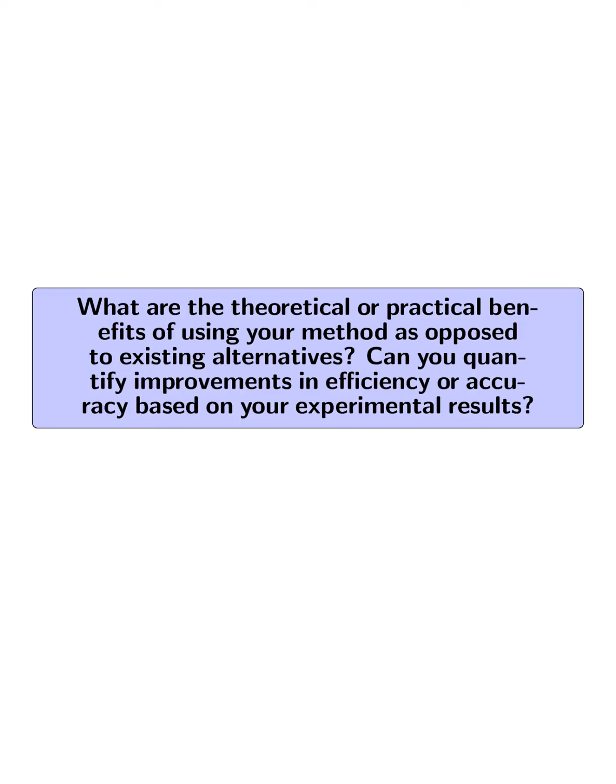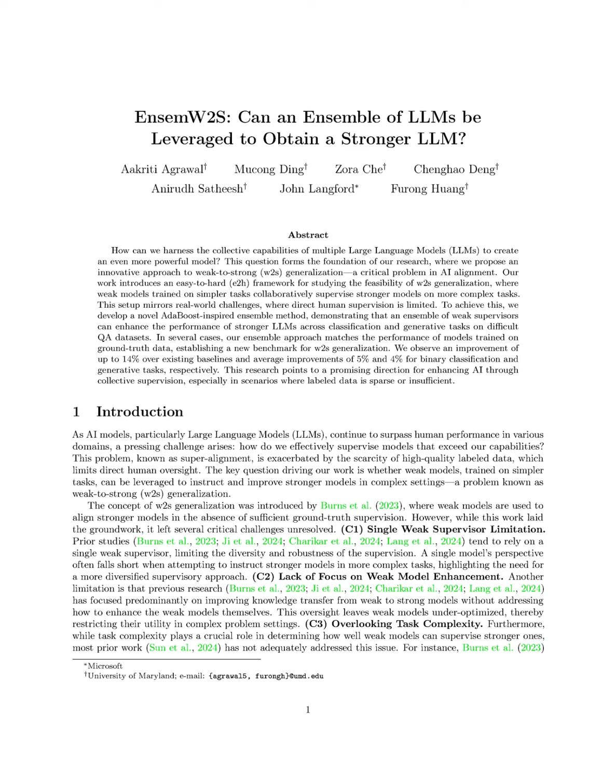The theoretical benefits of our method, EnsemW2S AdaBoost, lie in its ability to combine multiple weak models to provide stronger supervision, addressing the limitations of relying on a single weak supervisor. Practically, this ensemble approach enhances the generalization capabilities of weak models, allowing them to effectively guide stronger models in complex tasks. Our experiments demonstrate quantifiable improvements, with accuracy enhancements of up to 14% over baselines in binary classification tasks, and an average improvement of 7% across all model pairs.